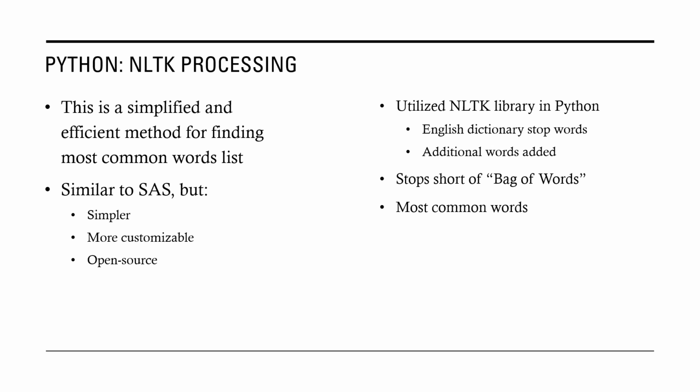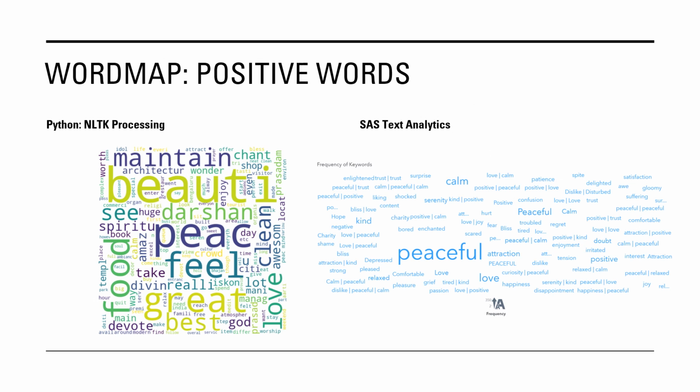Going further, looking at this Python processing, this wasn't actually a full-scale model. It stopped short of providing numerical analysis of each keyword, but it did go through the process of stemming the words, tokenizing, and reducing them down. Through that, we could get the most common words. This was used just to get a feel for, in this case, the positive words.